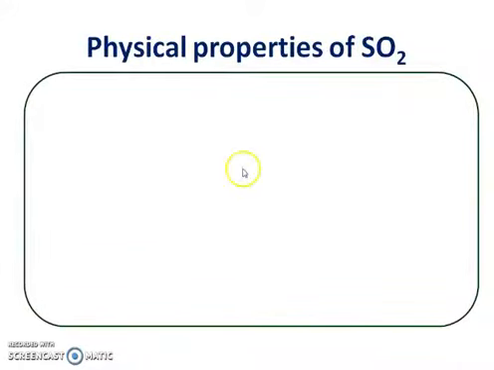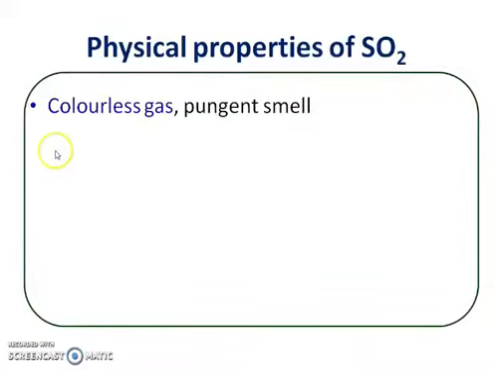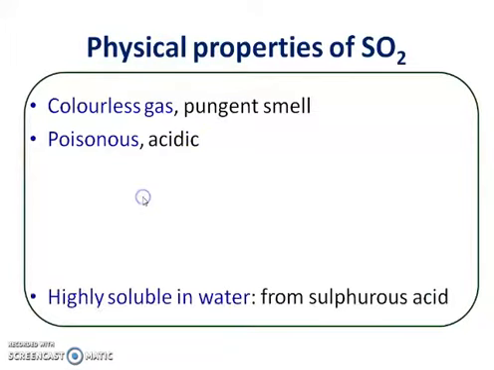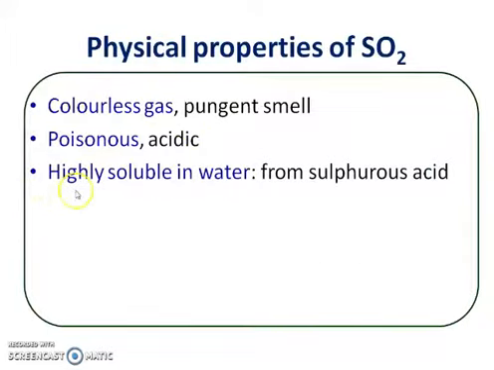Then the physical properties of sulfur dioxide. It is a colorless gas, it has a pungent smell, it is poisonous and acidic in nature. Sulfur dioxide is highly soluble in water, and in water it forms sulfurous acid, that is H2SO3. So SO2 plus H2O gives H2SO3. This is sulfurous acid.